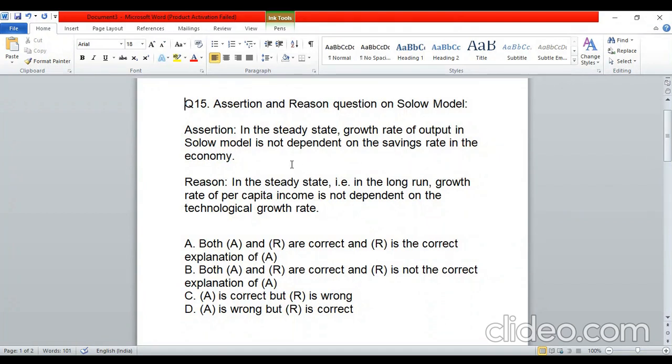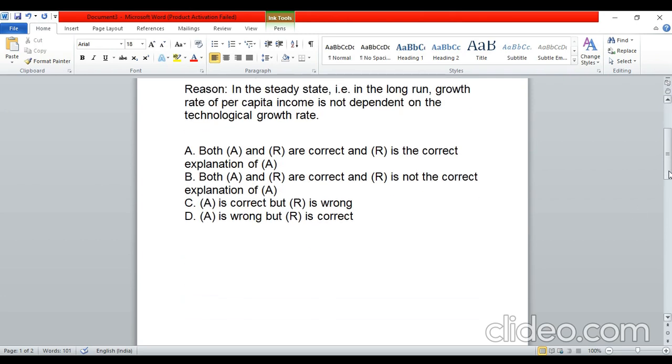So guys, the next question, question number 15. Again, an assertion and reason question, and this was on the Solow model. In the assertion, it was given that in the steady state, the growth rate of output in the Solow model is not dependent on the savings rate in the economy. So let us try to see if this is correct or not.